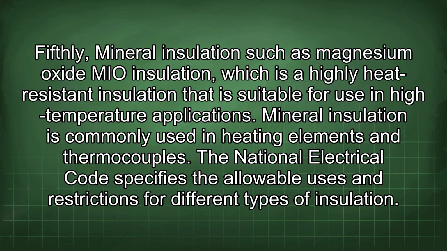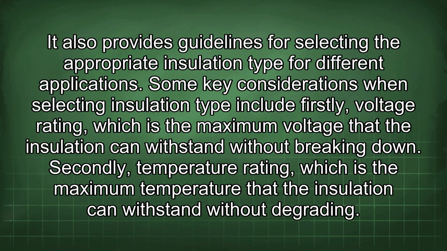The National Electrical Code specifies the allowable uses and restrictions for different types of insulation. It also provides guidelines for selecting the appropriate insulation type for different applications. Some key considerations when selecting insulation type include, firstly, voltage rating, which is the maximum voltage that the insulation can withstand without breaking down. Secondly, temperature rating, which is the maximum temperature that the insulation can withstand without degrading.